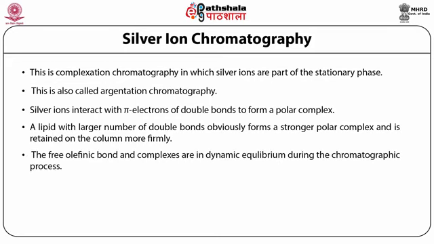The free olefinic bond and complexes are in dynamic equilibrium during the chromatographic process. In thin layer chromatography, silica gel is impregnated with silver nitrate molecules. The same approach can also work in HPLC. However, a more robust approach is to have silica bonded with a moiety like phenyl sulfonate residue. The resulting ion exchanger binds silver ions.